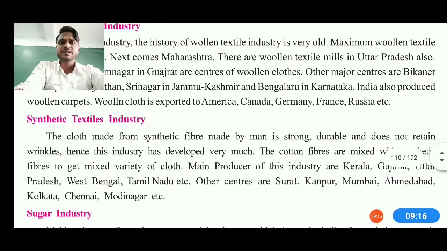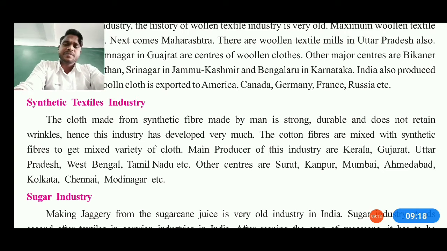Then if you go further, you can understand the synthetic industry. Cloth made from synthetic fiber made by man is stronger, durable, and does not wrinkle. Hence the industry has developed a lot. Cotton fibers are mixed with synthetic fibers to get mixed varieties of clothes, and they are good in quality too, not the maximum but somewhat. Main producers of this industry are Kerala, Gujarat, Uttar Pradesh, West Bengal, Tamil Nadu, and centers such as Surat, Kanpur, Mumbai, Ahmedabad, Kolkata, Chennai, Modinagar, etc.